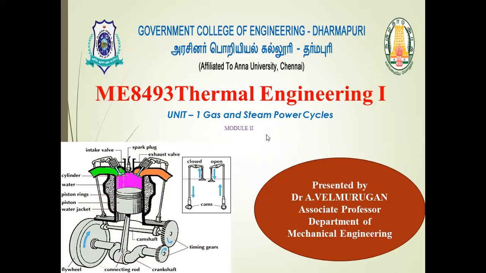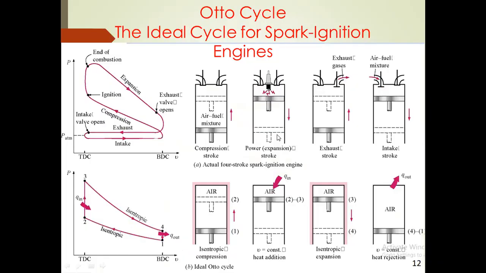From this module, we will discuss the Otto cycle in detail. The Otto cycle is the ideal cycle for the spark ignition engine. The Otto cycle is a constant volume cycle. The Otto cycle was introduced by Dr. A.N. Otto, a German scientist, and so it is called the Otto cycle. Nowadays, in the petrol engine and the gas engine, we use this cycle.